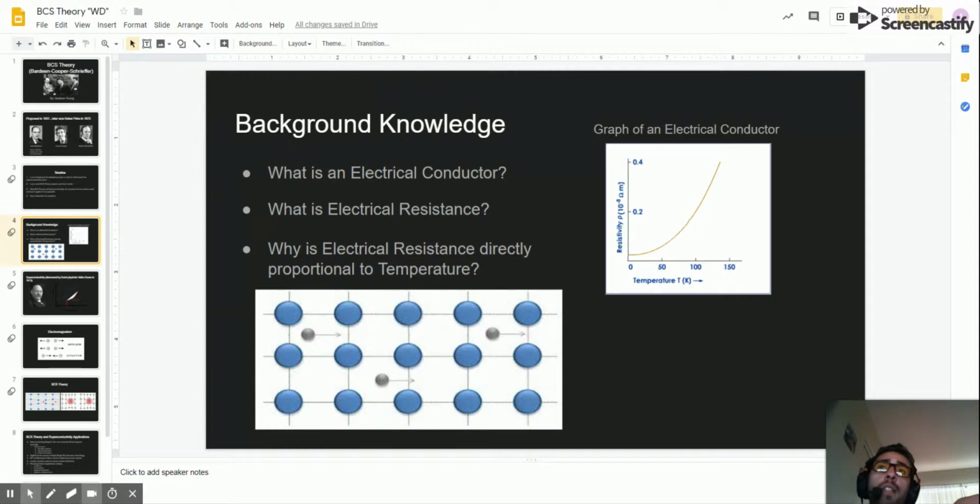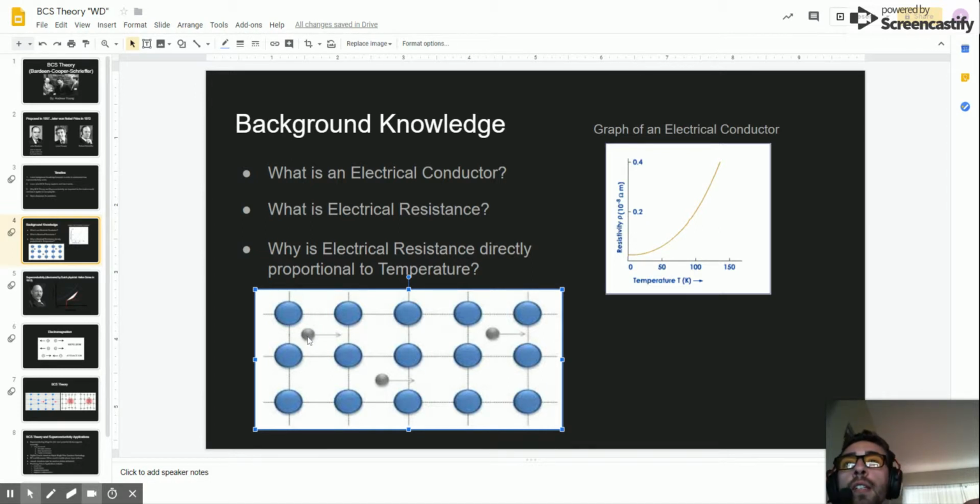Now, electrical resistance has always been directly proportional to temperature. Why is that? Well, at the particle level, electrical resistance is basically just the collision of electrons. Those collisions, which we call electron scattering, are explained through this image. Take this image. We have these big blue circles, which we're going to say are the atoms of the metal. And then we have these small silver circles, which we're going to say are electrons. Those are the atoms of electricity.